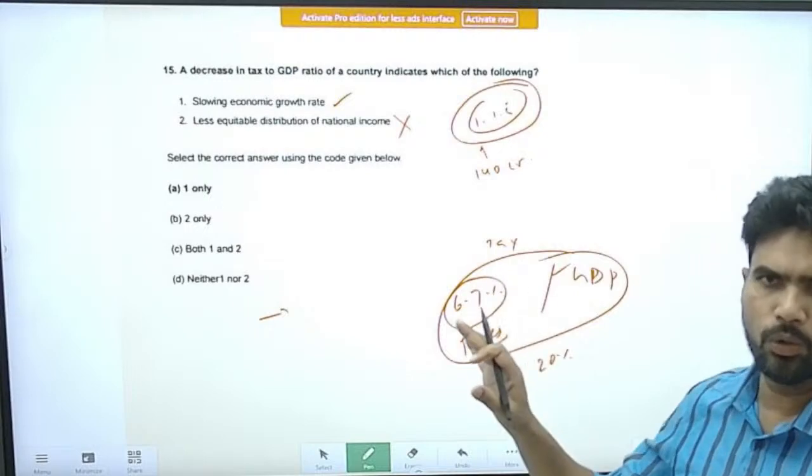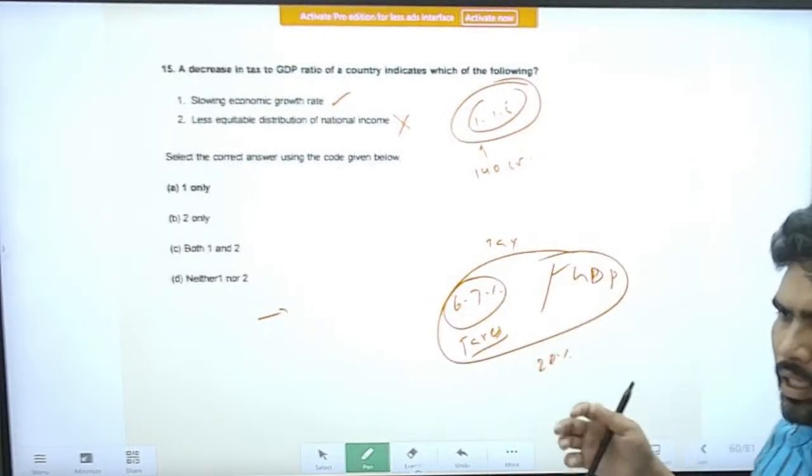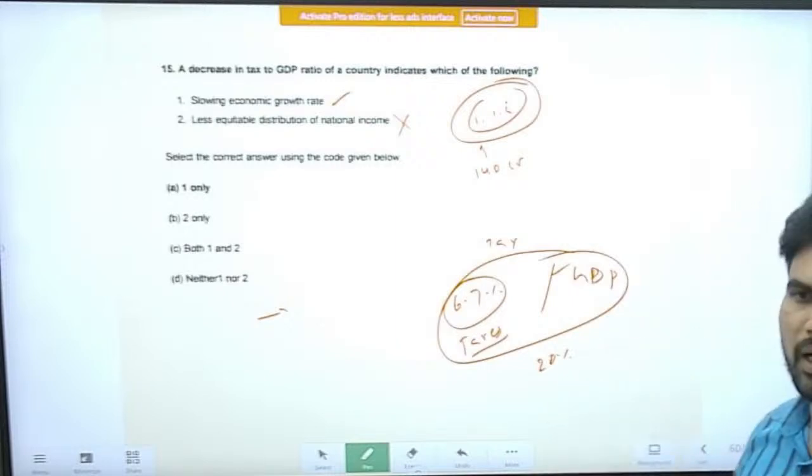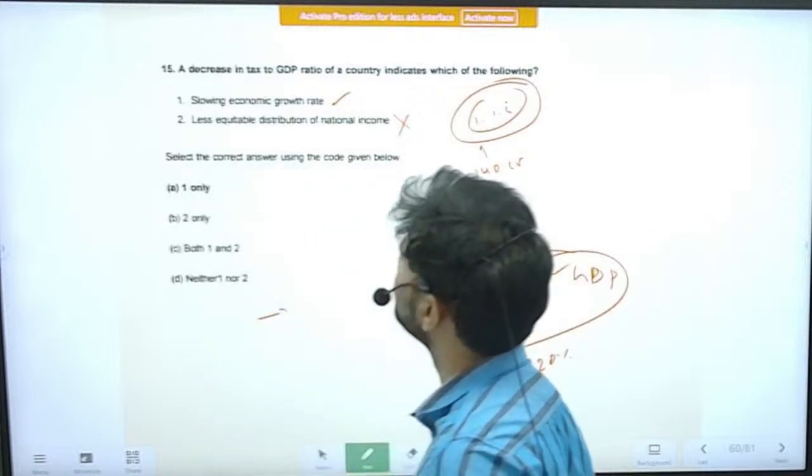Try to know more issues related to the tax-to-GDP ratio, what the pitfalls are, what our level is and what the optimum level is, etc. Try to know all these things.